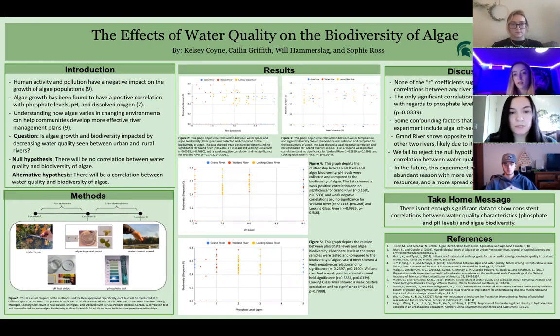Within these rivers, we collected data for water temperature, river speed, pH levels, phosphate levels, and algae biodiversity over a period of 3 weeks. A correlation test was conducted between algae biodiversity and the 4 variables separately for each river. The results from these tests suggest that there was not enough significant data to show consistent correlations between water quality characteristics, phosphate and pH levels, and algae biodiversity.